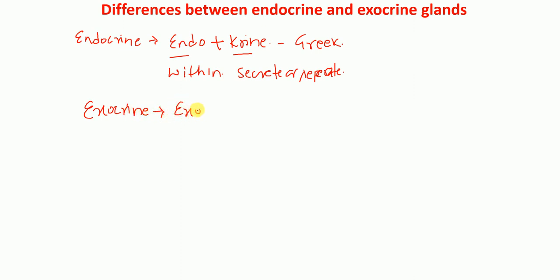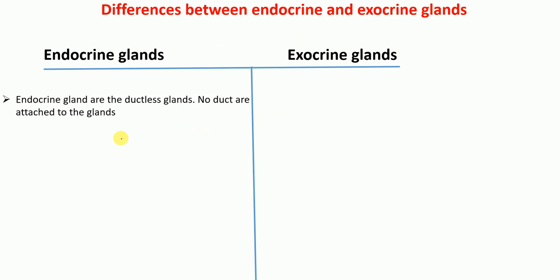One is exo, which means outside, plus crine, which is the same as before, meaning to secrete or separate. So both endocrine and exocrine are derived from Greek words. Now that I have talked about the constitution of these terms, I'm going to discuss the details of the differences between these two.